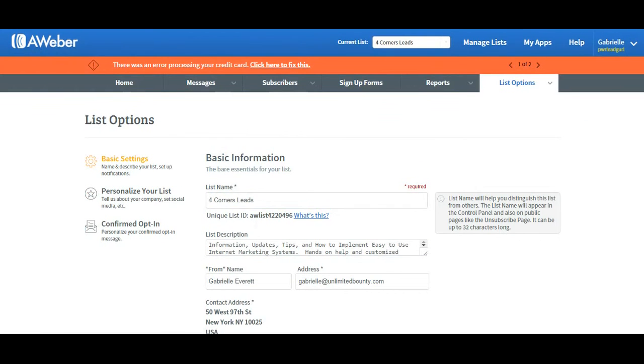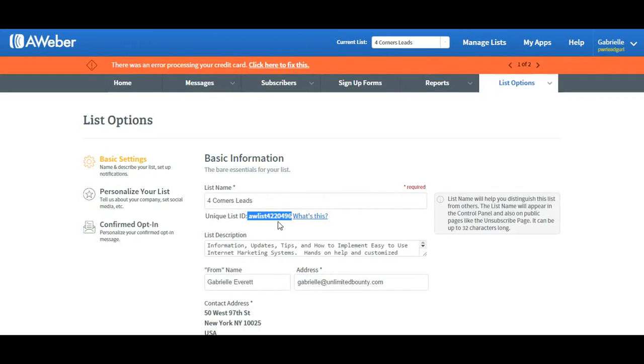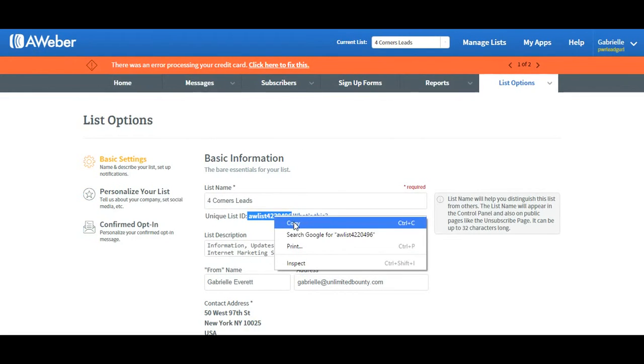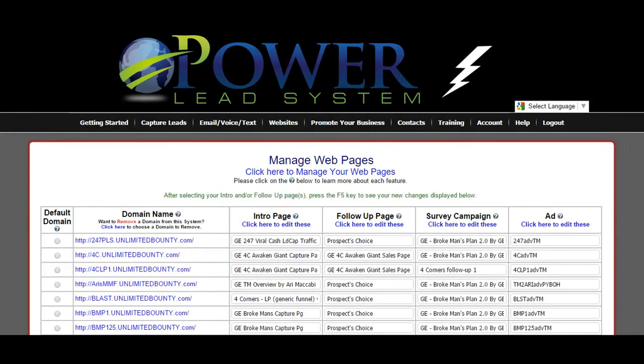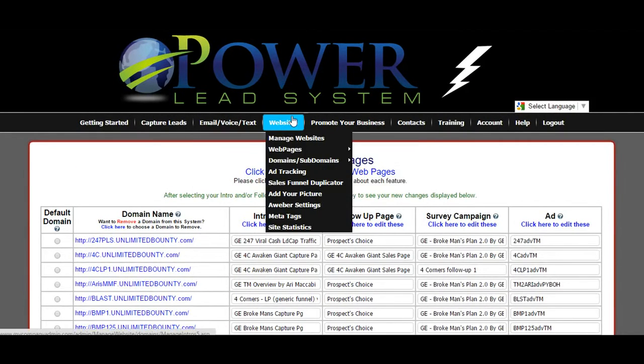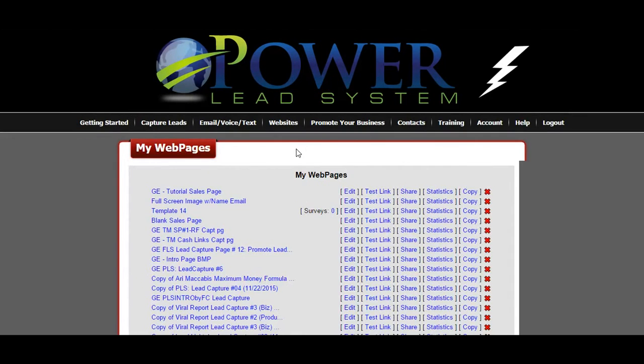And there is that unique ID number. So this is the number that I'm going to take. So I'm going to copy this. And then I am going to bring it over to Power Lead System and attach it to my lead capture page.